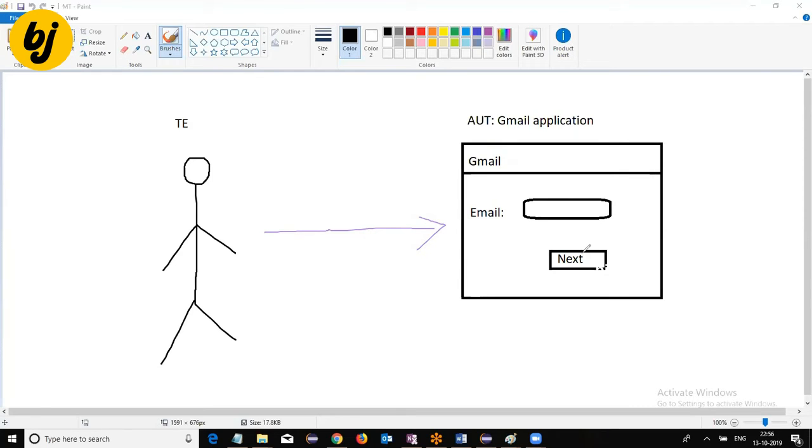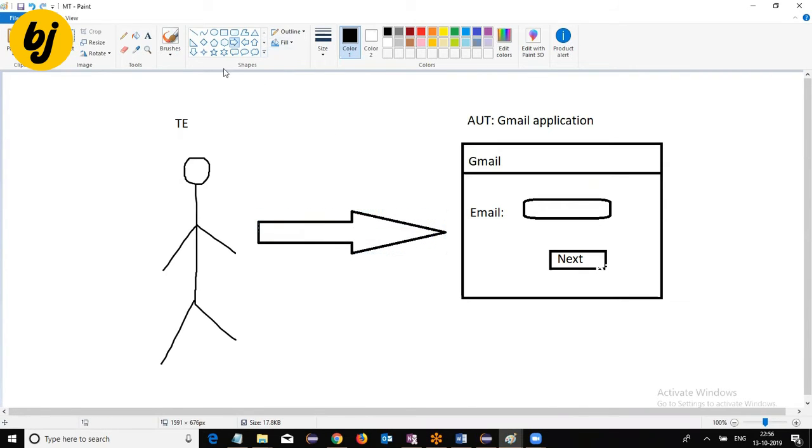So this way, when we go for testing, we call it manual testing. That means, without using any automation tool, the test engineer directly interacts with the application to verify actual behavior while performing operations. This is called manual testing. But for manual testing, the test engineer is going to use test cases.